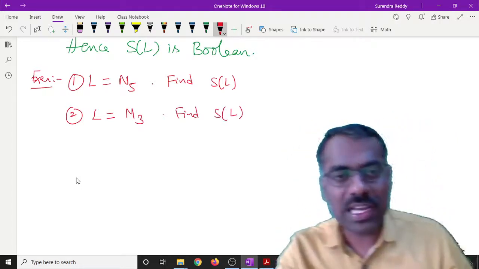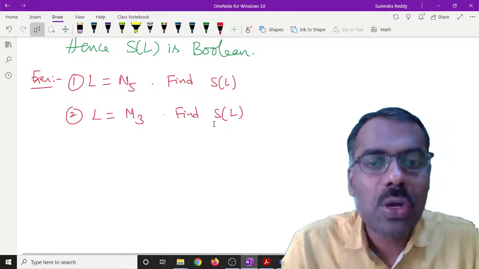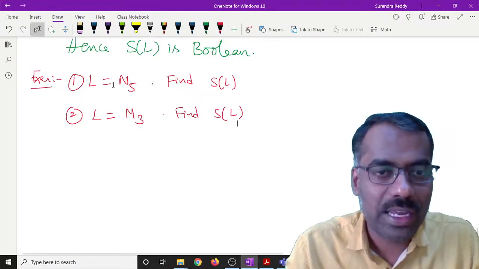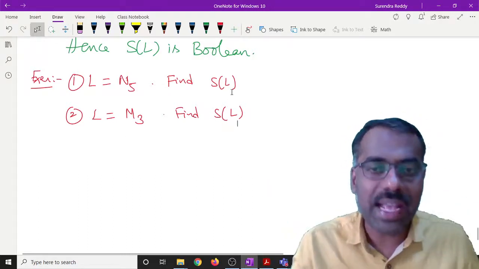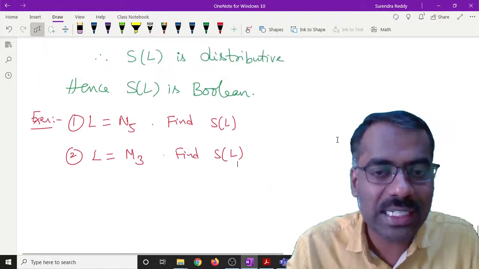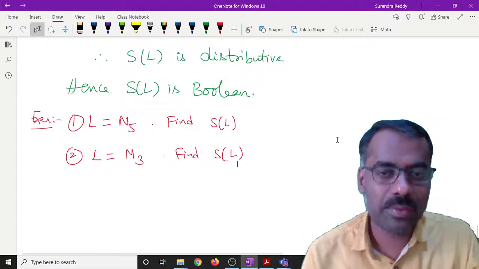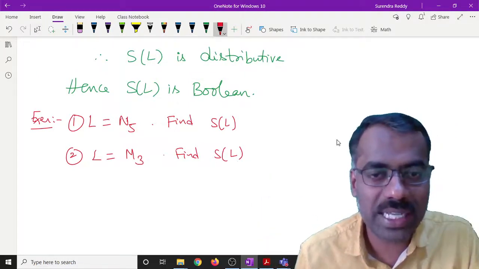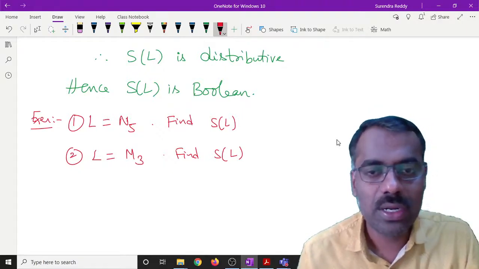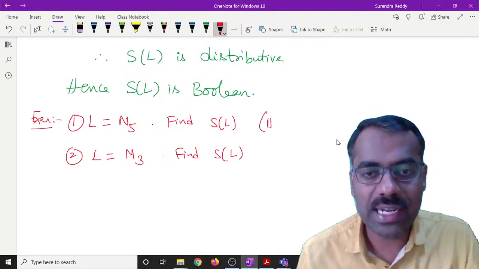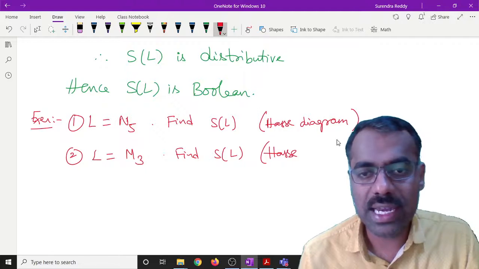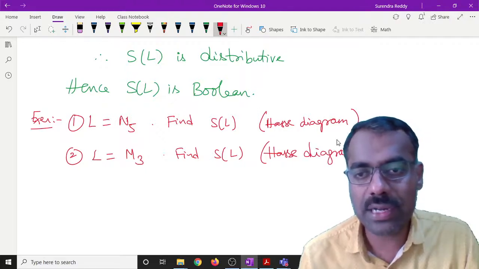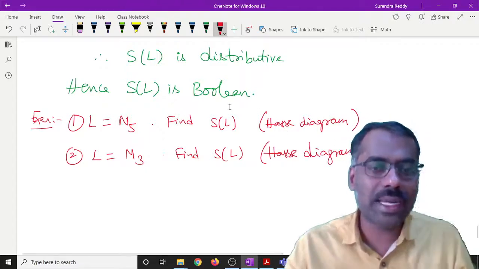What is meant by S of L? You have to find all pseudo complements of N5 and M3, and arrange them in a diagram. S of L is a lattice, right? So which is the below element, which is the higher element, and so on. Because it is a lattice, draw it just like a Hasse diagram. Are you following? Find out those elements and write their diagram. It is not going to be a difficult one. You can do it. If you have any difficulty, you can ask.